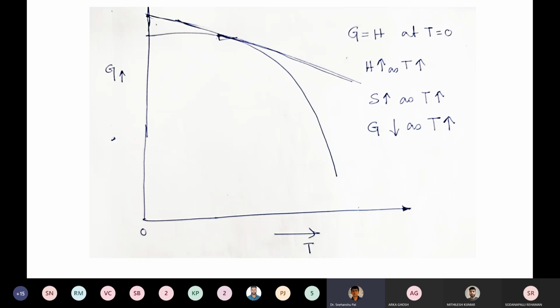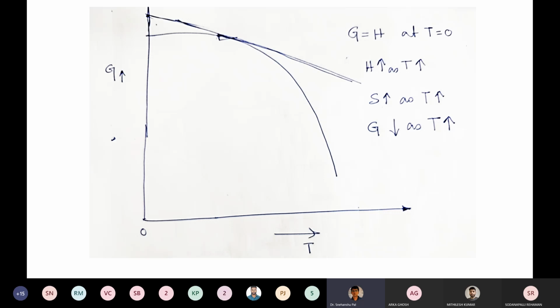Now, if you see the plot here, we already know that at 0 Kelvin, G equals H, meaning free energy is equal to enthalpy at T equal to 0. But enthalpy increases as temperature increases, which you also know.